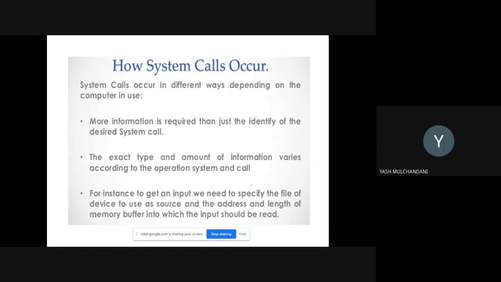Any problem? This is just theoretical. I'm explaining what types of operating system calls there are and what they are going to include. It is very easy. Even if you don't read it now, you can write it down in the exam. For instance, to get an input, we need to specify the file or device to use as the source, and the address and length of the memory buffer in which the input should be placed.